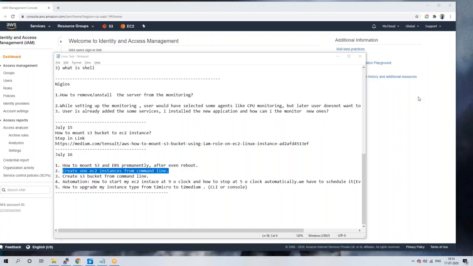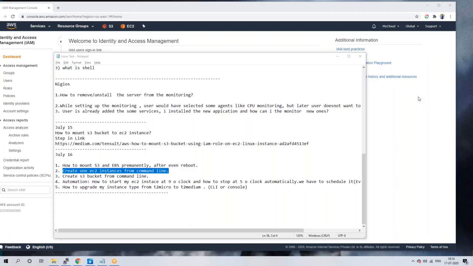One doubt. Sorry to interrupt. Yes, of course, go ahead. Actually, we are starting the instance and stopping the instance, right? So if the instance is stopped, how will that cron job run? Don't stop the same instance. Go with another instance. Because if the instance where you are running the command is stopped, then we can't do anything, right? Go with the other instance. Okay, understood. I tried on the same instance, so it was not working. Go with the other one. So set the cron job for the fourth one.